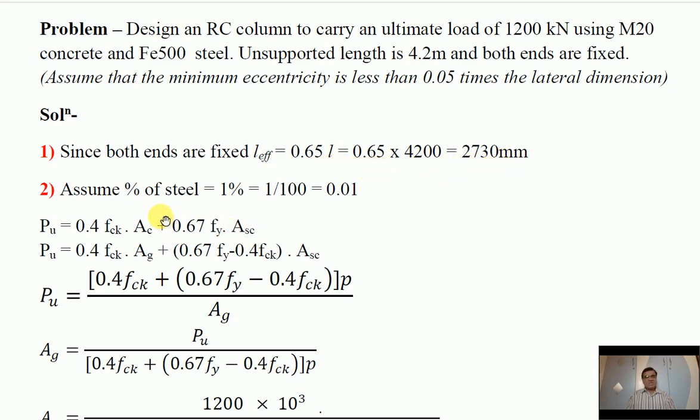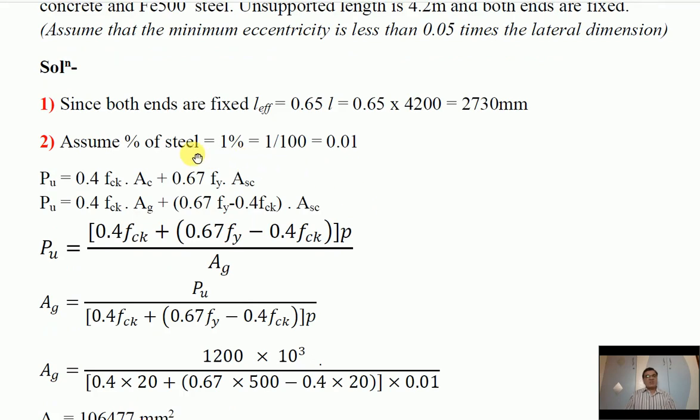Now we'll assume a certain percentage of steel. Of course, we know that the minimum percentage of steel is 0.8% and the maximum percentage is 4%. In between, you have to assume. So let's assume some value as 1%. Normally, you can assume 1 to 1.5%. So the steel ratio is 0.01, because this is ASC by AG and that is 0.01.